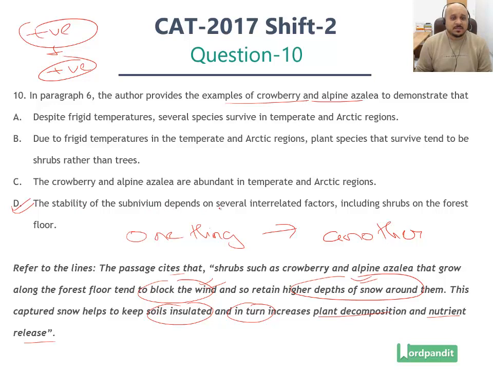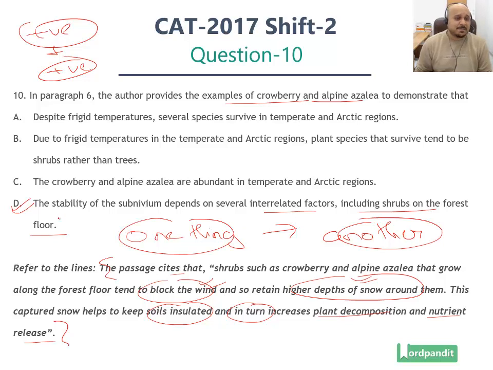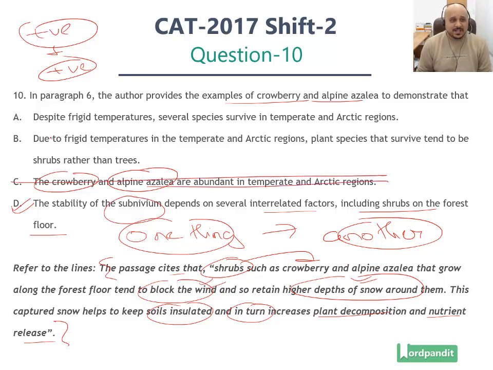The stability of the subnivium depends on several interrelated factors, including shrubs on the forest floor. The impact of shrubs, the interrelated factors, one thing leading to the other. This sentiment is best implied by option number D. Option number C, the crowberry and alpine azalea are abundant in temperate and Arctic regions. Remember, this is not about these two shrubs. This is about the impact of shrubs such as these two particular shrubs, right? He wants to highlight their impact on the subnivium. It's not about these two shrubs and their abundance.